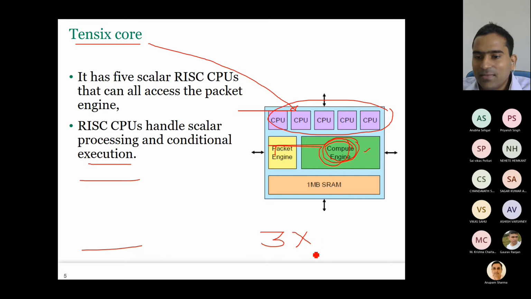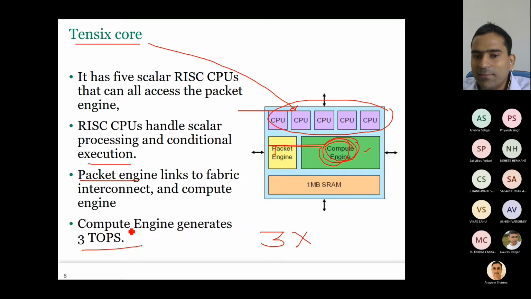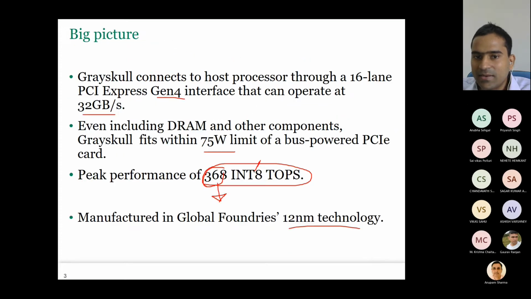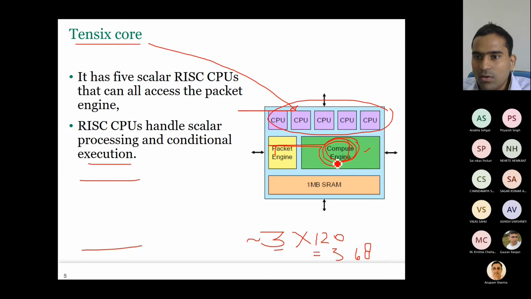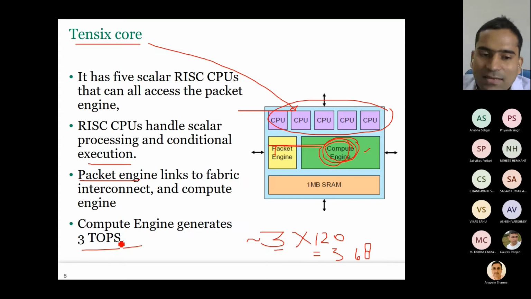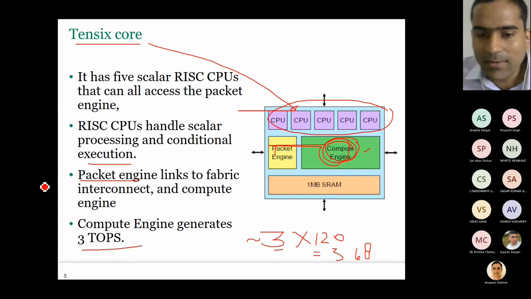Each compute engine is actually not exactly 3 TOPS, it's slightly above 3 TOPS. So that's not mentioned here. If you multiply that, what is this number? 360, right? Because it is slightly above 3, it actually becomes 368. That's how this 368 number comes, the peak performance of 368 TOPS. Each core is not exactly giving 3 TOPS, but slightly above 3 TOPS.